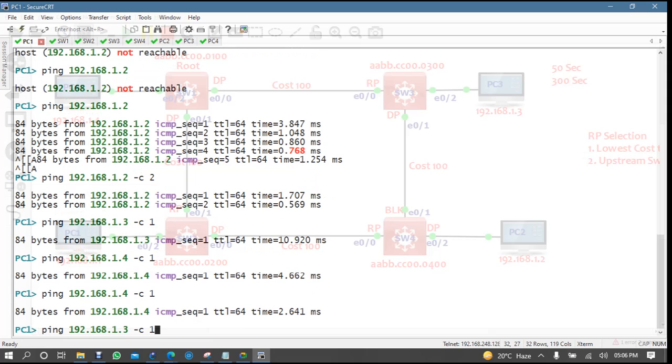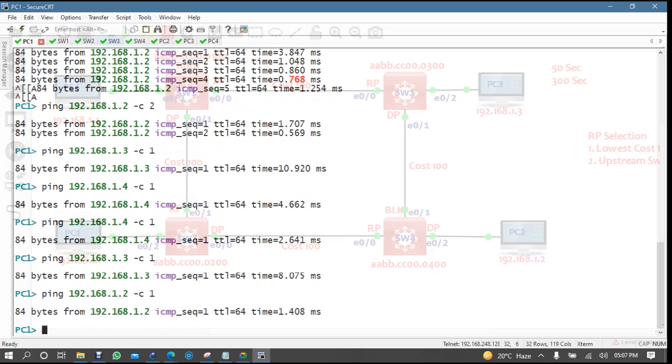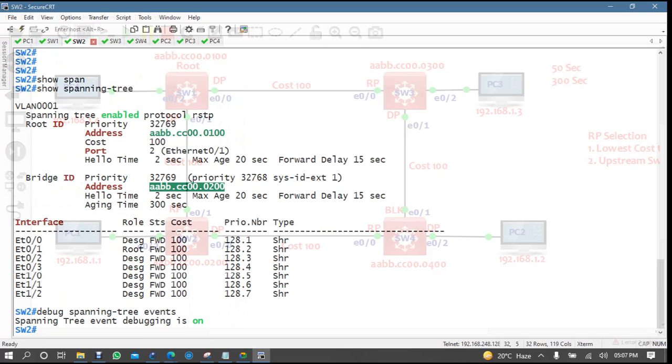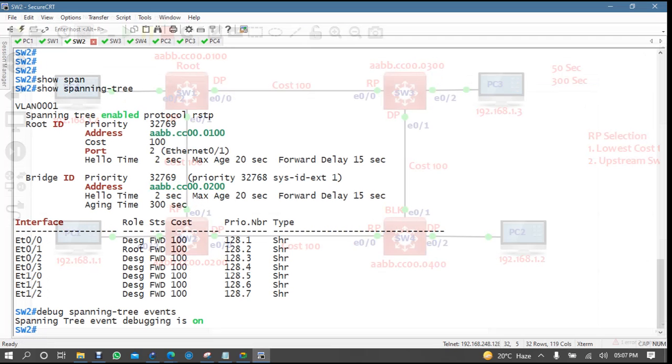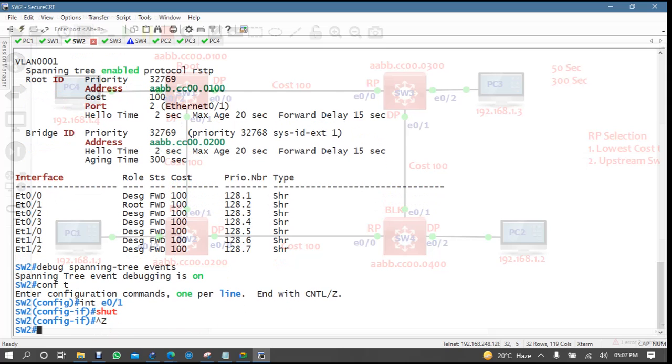Now see here, let me come to PC1 to recreate the MAC address table. Okay, so your MAC address table I updated it, there are no changes. Now if I am coming to switch 2, this link, the E0/1, I will shut it down. So I'll come to switch 2, conf t, interface E0/1, shut, right? So there is a topology change.